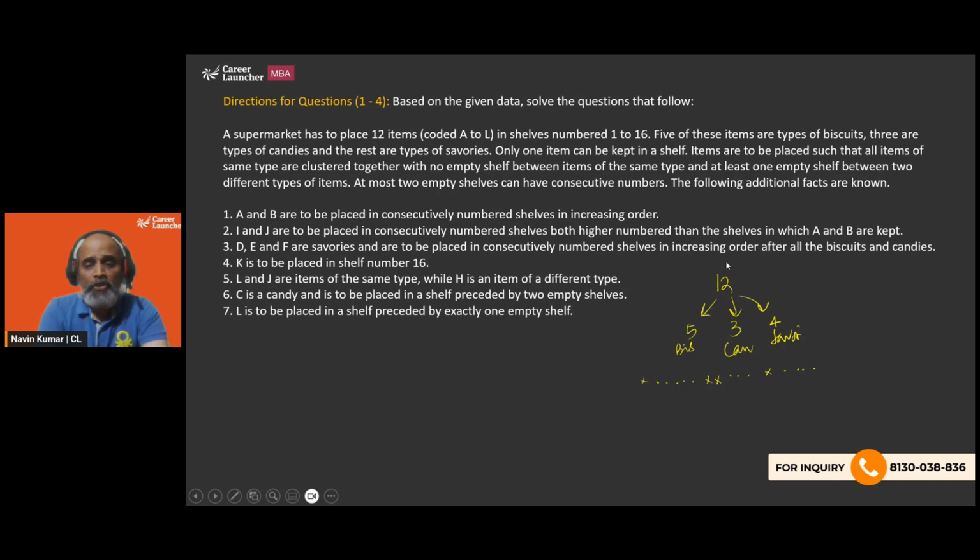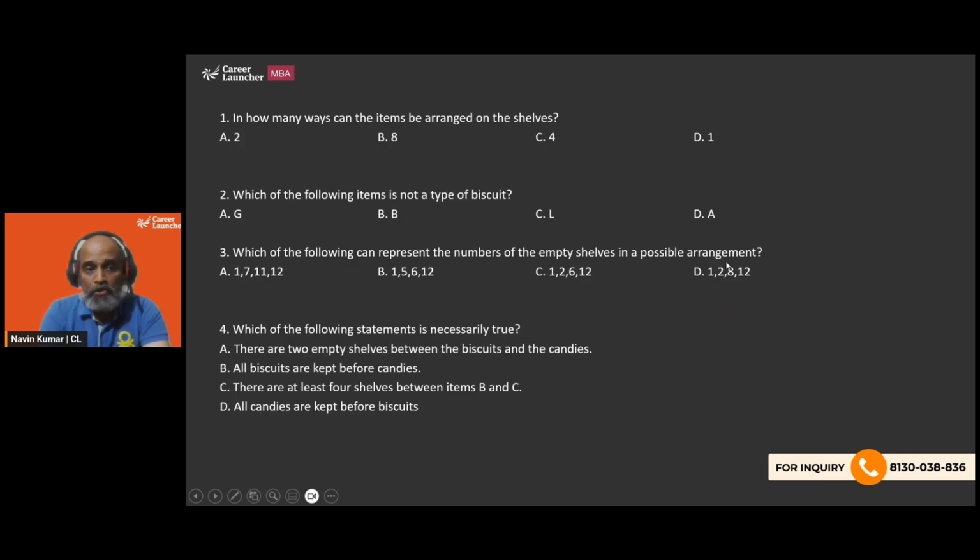Let's look at the questions in order to understand how much we will get to know. So the first question says, in how many ways can the items be arranged on the shelves? And it goes up to 8 as one of the options. So we have to be careful. Which of the following is not a type of biscuit? A definite one. Which of the following can represent the number of empty shelves in a possible arrangement? So a possibility.